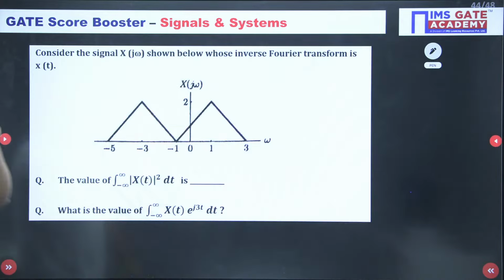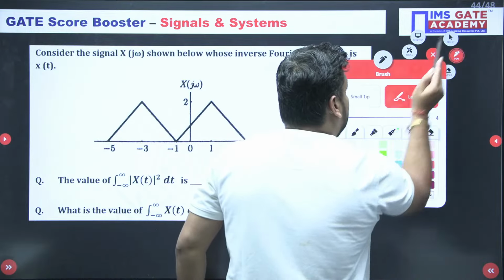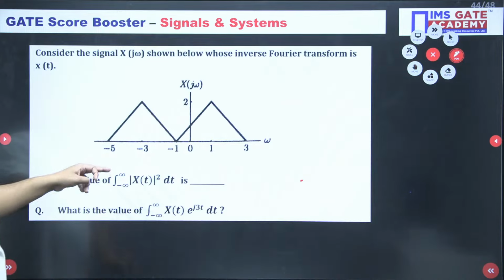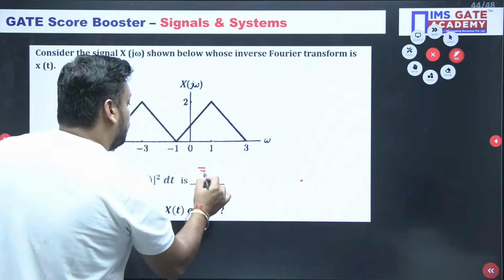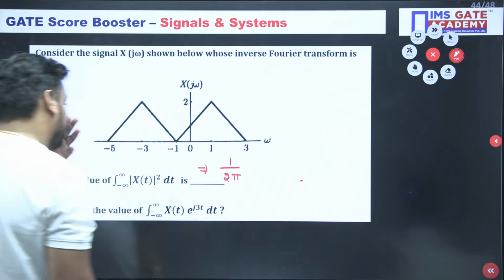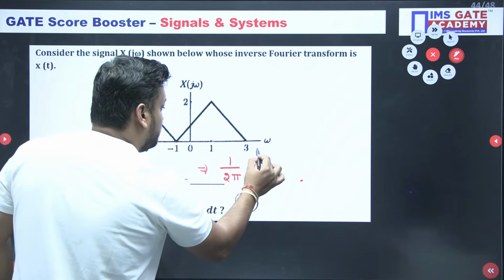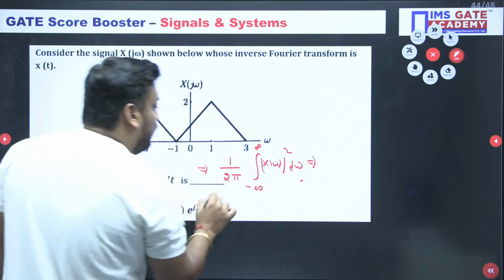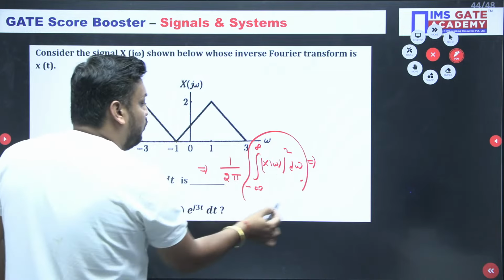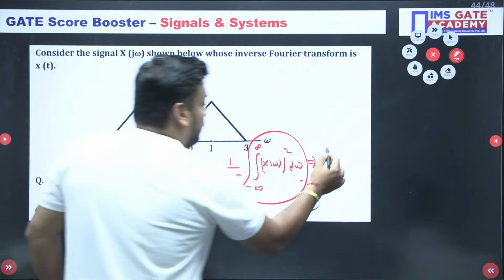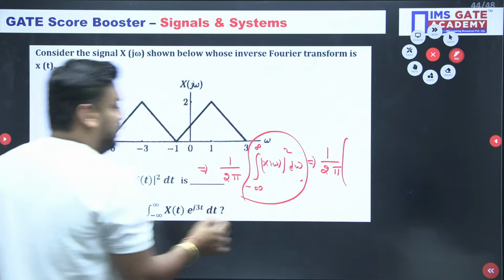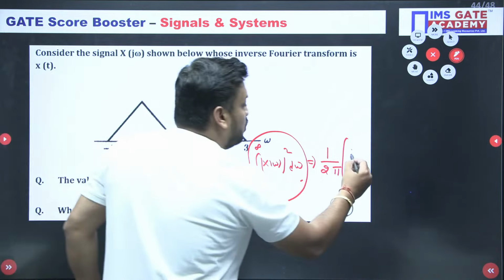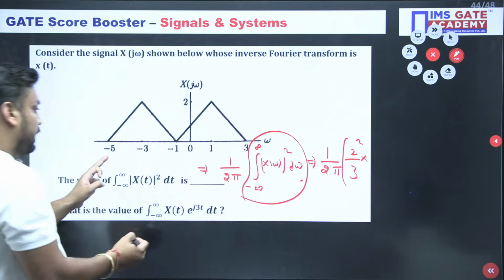Yes, chali. Now, this is the second last question of today's class. Easy question. Come on, tell me. Minus infinity to infinity mod of xt whole square dt. Parseval theorem says that it should be equivalent to 1 upon 2 pi minus infinity to infinity mod of x omega whole square d omega. And you all know the short trick for the triangular: a square by 3 into b. Because the axis is different, no problem, 1 upon 2 pi is outside already. Now this is triangular, a square by 3 into b, a means 2. So 2 whole square by 3 into b, and b means minus 5 to minus 1 distance, that is 4.